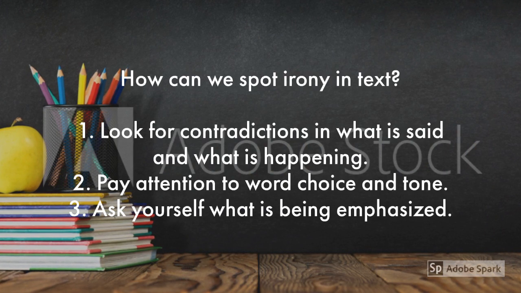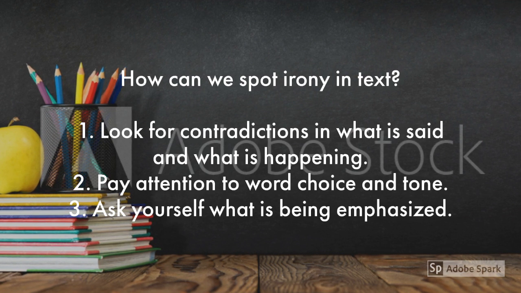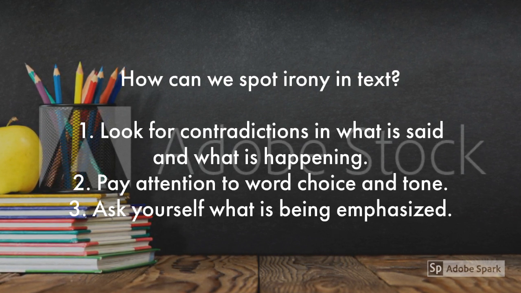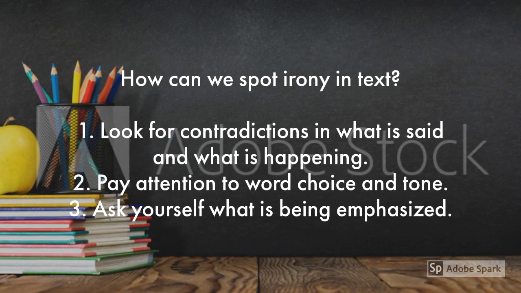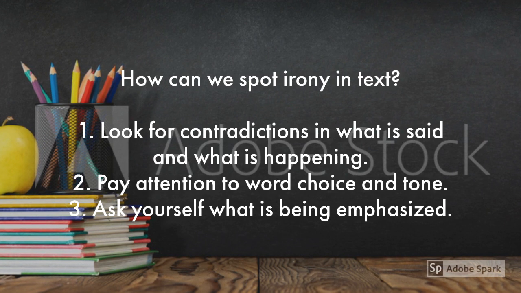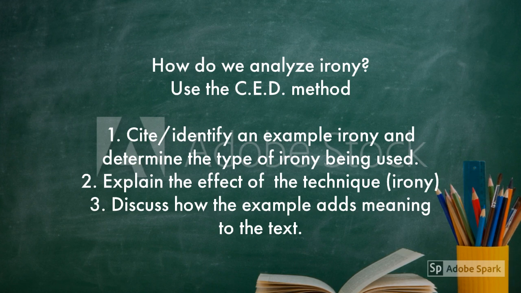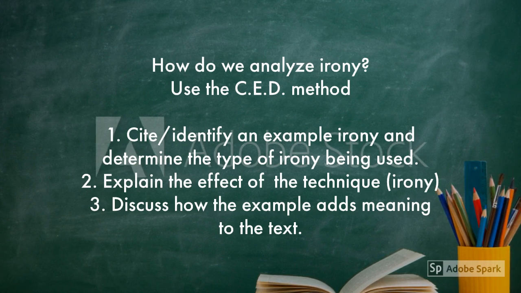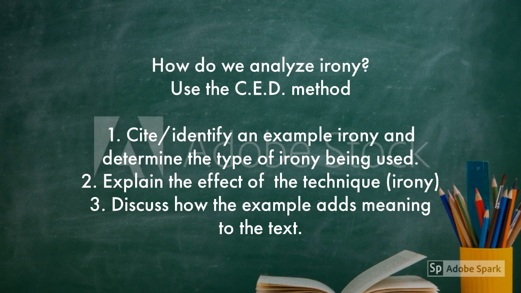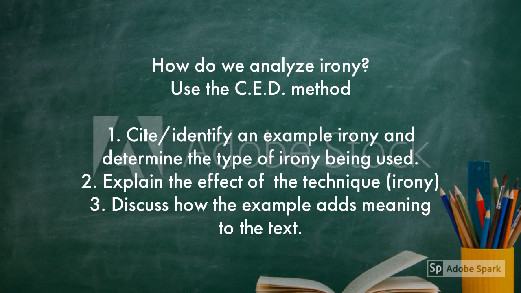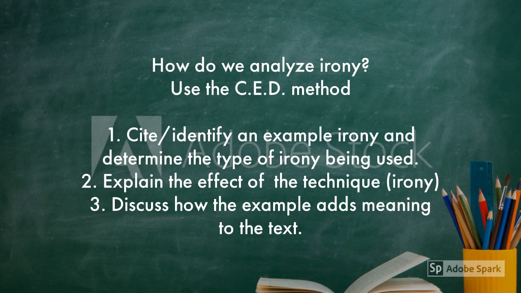How can we spot irony in text? 1. Look for contradictions in what is said and what is happening. 2. Pay attention to word choice and tone. 3. Ask yourself, what is being emphasized? How do we analyze irony? Well, use the CED method. 1. Cite. Identify an example of irony and determine the type of irony being used. 2. Explain the effect of the technique. 3. Discuss how the example adds meaning to the text.